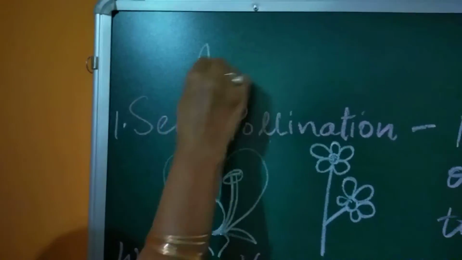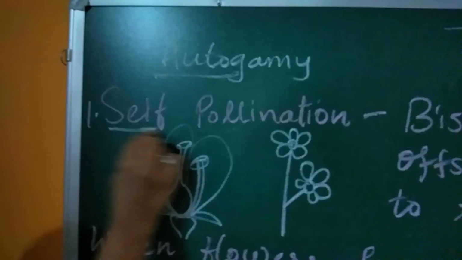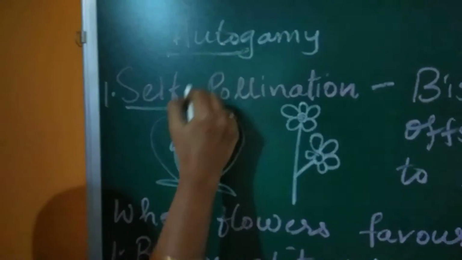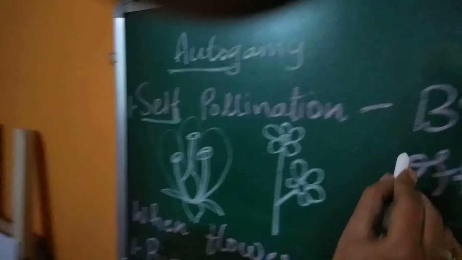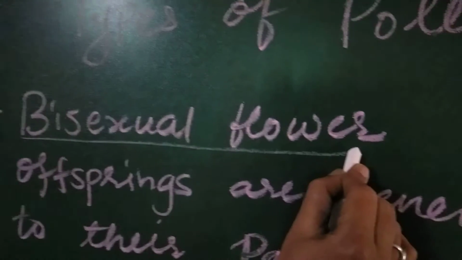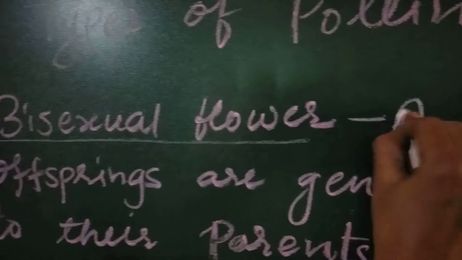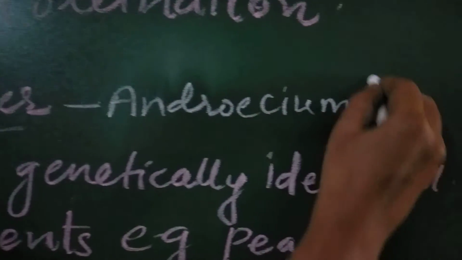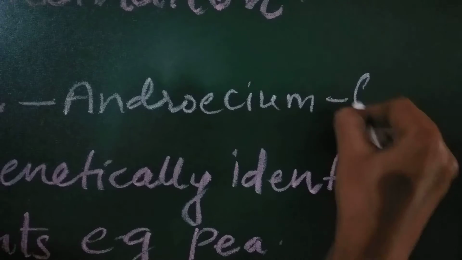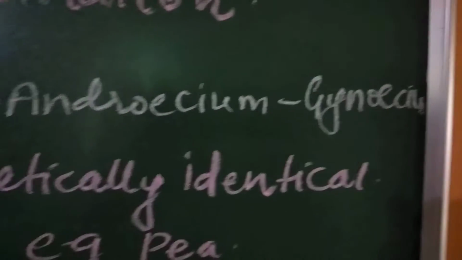Self-pollination is also termed as autogamy. Remember, whenever the term comes, auto means self. So, self-pollination or autogamy requires a bisexual flower. Bisexual flower means when androecium and gynoecium are present in one flower. We use the term bisexual.